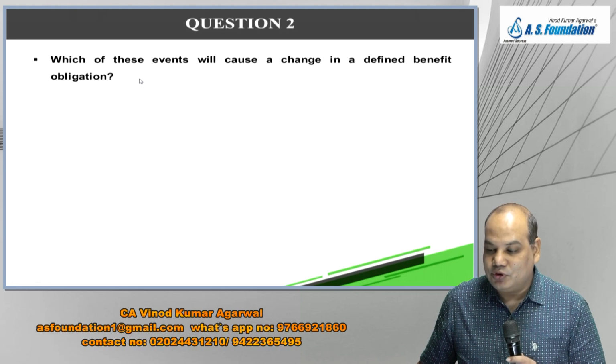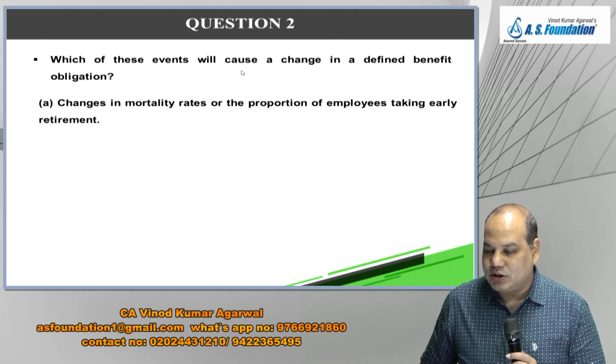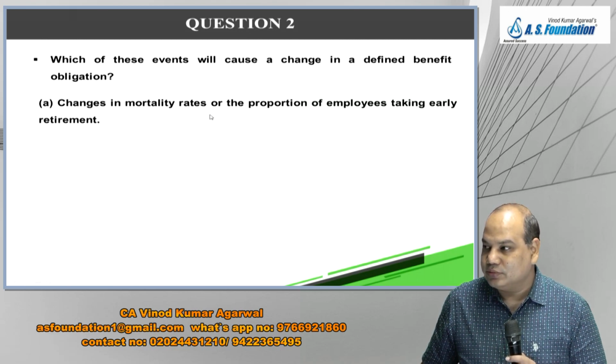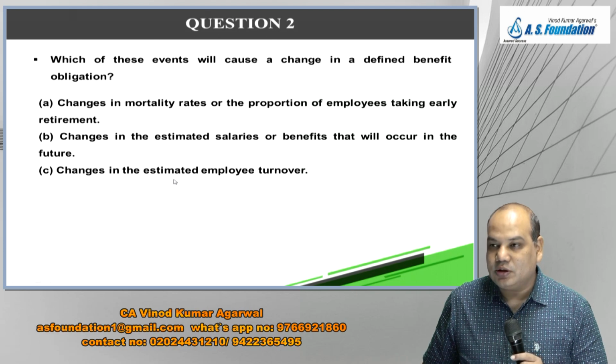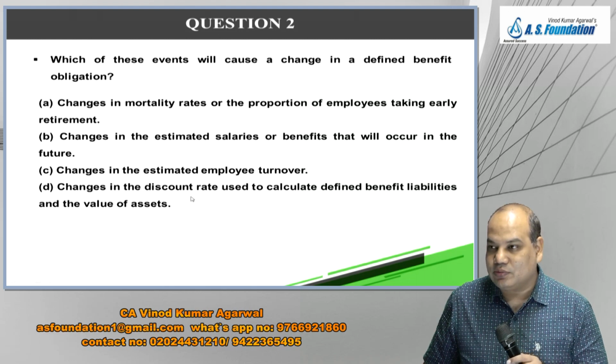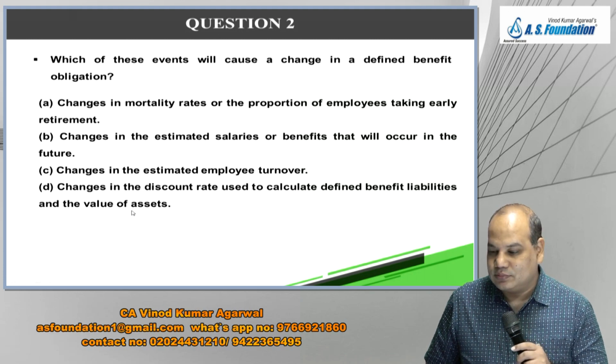Now try this one. Which of these events will cause a change in the defined benefit obligation? Changes in mortality rate or in the proportion of employees taking early retirement. Changes in estimated salary or benefit that will occur in the future. Changes in the estimated employee turnover. Changes in the discount rate used to calculate defined benefit obligation and the value of the asset. This time there is a 5th option also: all of the above.